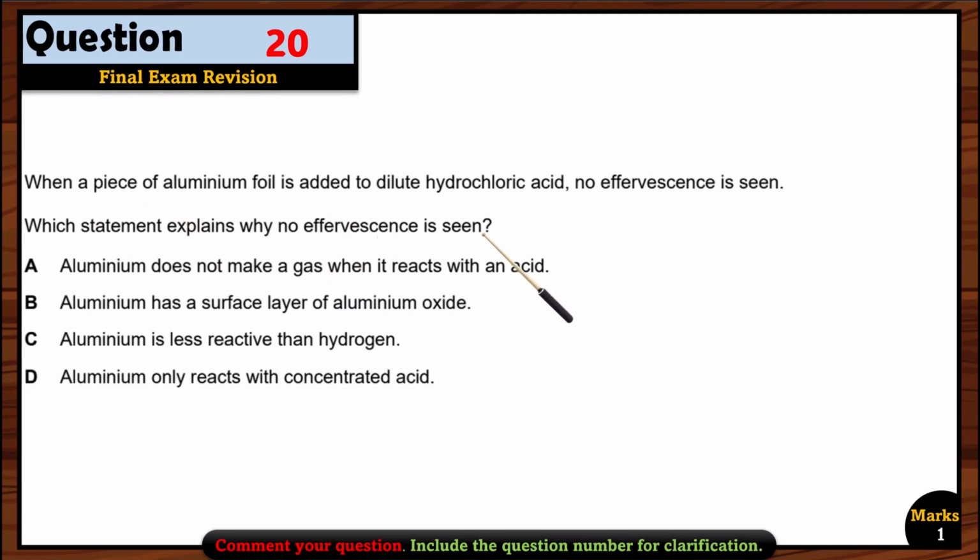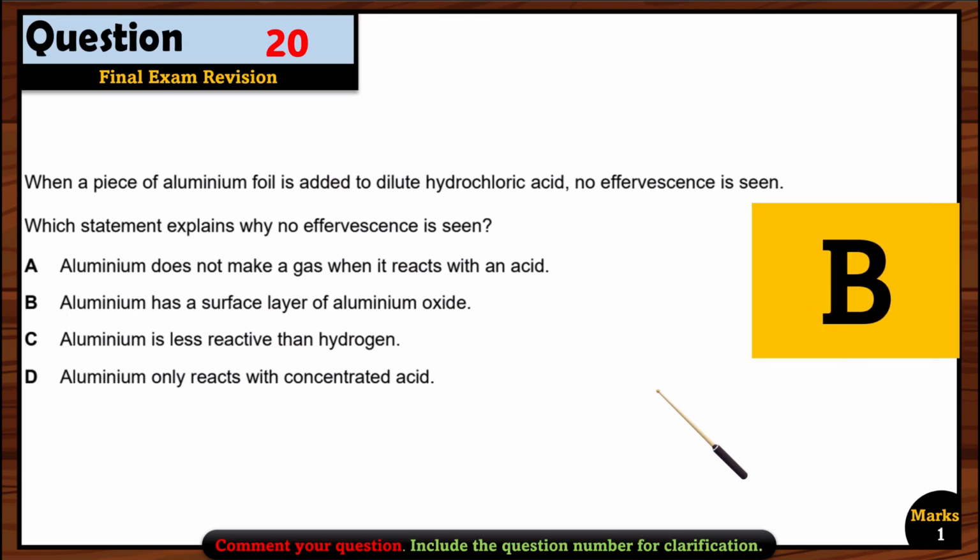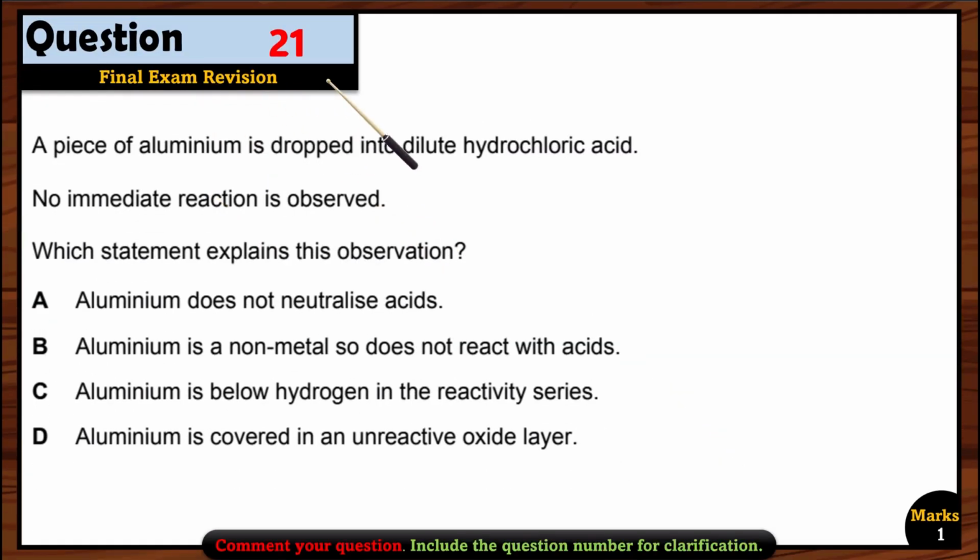Which statement explains why no effervescence is seen? So you see all the metals above hydrogen can react with HCl, but aluminium reacts very slowly. What is the reason? Again, it forms an oxide layer, right? So we have to find that word. Where can we find it? Yes, in option B: aluminium has a surface layer of aluminium oxide. So that's why option B is the right option here.